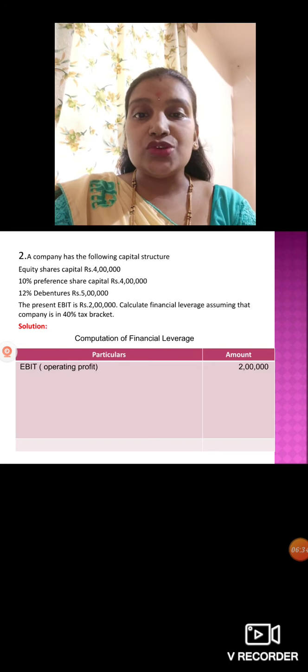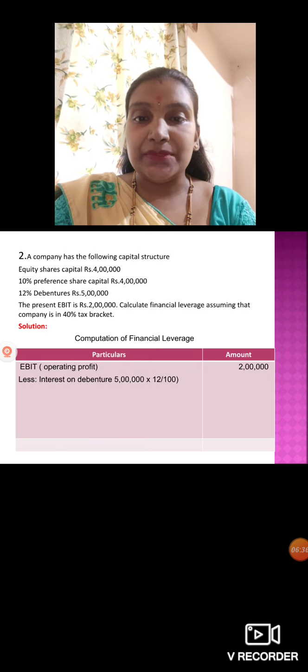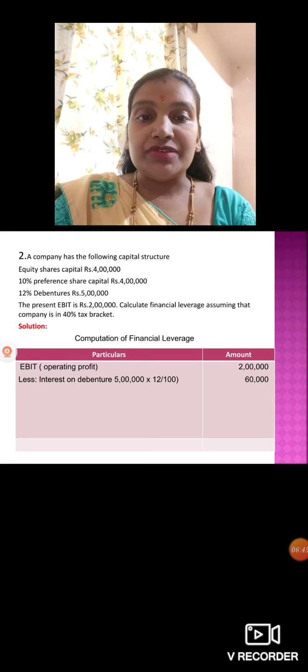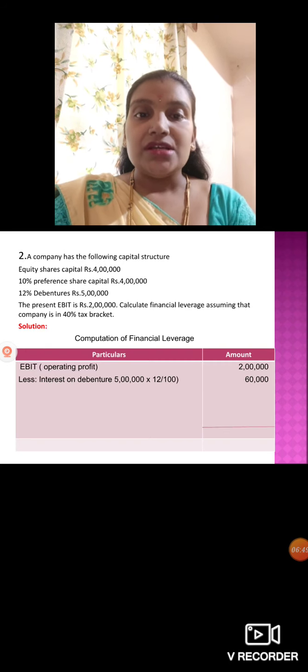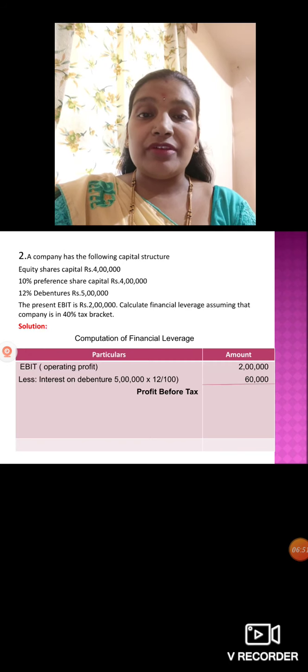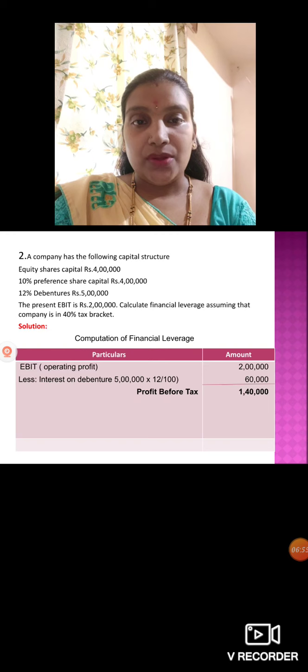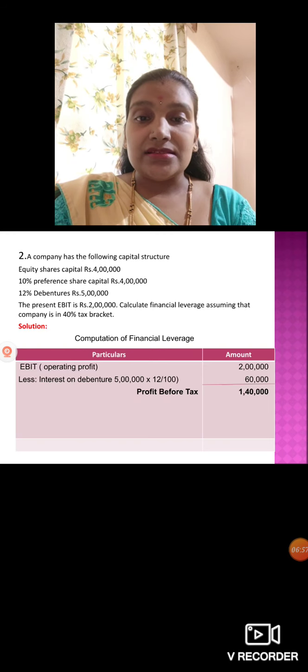In that you should less debentures interest. Okay. So 12% debentures you have on 5 lakh. So 5 lakh 12%, 12 divided by 100. How much we will get? 60,000 you should pay interest to your debenture holders. So balance how much we will get? Profit before tax, it is 1,40,000.